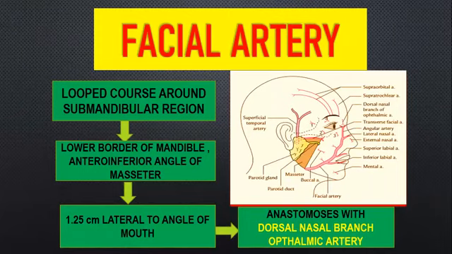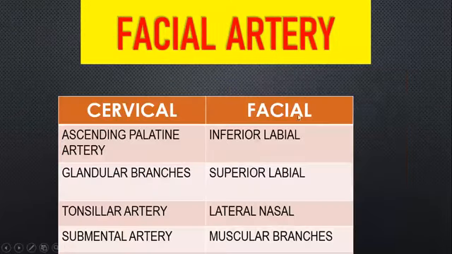We are yet to see the branches. So this is the tabular column that summarizes the branches of the cervical part of facial artery and then the facial part of facial artery. If you take the cervical part, you have 4 branches. So ascending palatine artery. From the name, it is very evident where it is going to supply. It supplies the palate. So ascending palatine artery, branch of the cervical part of facial artery, supplies your palate.